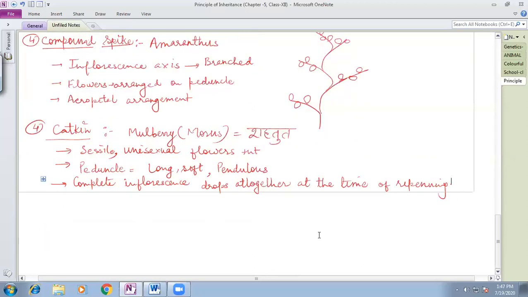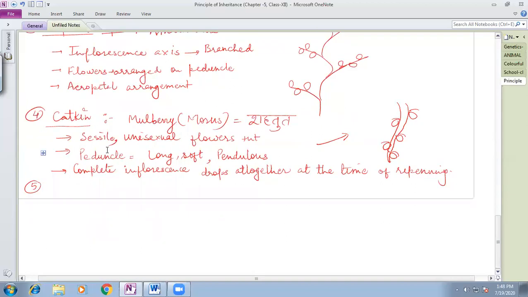Okay. If we show it by the diagram, you can draw it in this way. Since it is pendulous, it moves downward, hanging down like this, the peduncle being pendulous. And on it, you will see the flowers are present in the alternate fashion. And the flowers are bracteate. At the bottom of it, the bracts are also present. Clear? So that kind of condition is there. And then the next modification of the raceme type of inflorescence is spadix.